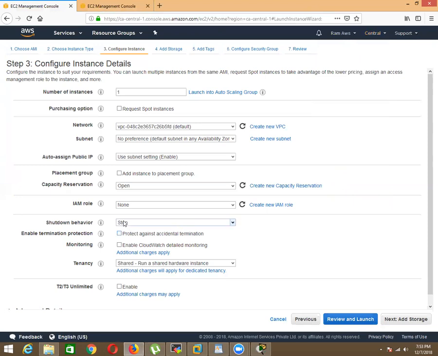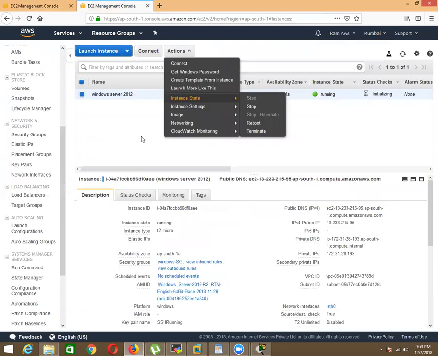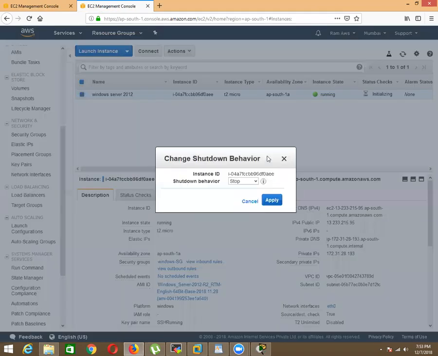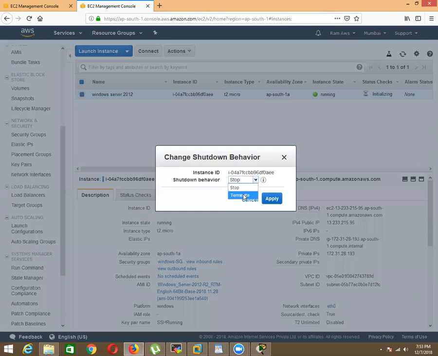Coming back to shutdown behavior. Inside the shutdown behavior, what is going on here? So let me launch an instance. Here itself, they are providing you this option, shutdown behavior. We have two options, stop and terminate. Let me give terminate. Apply.